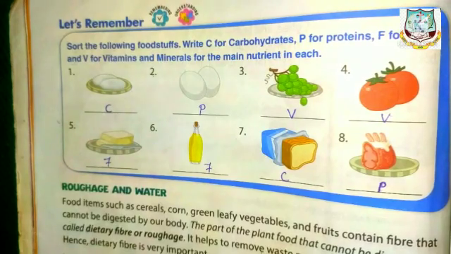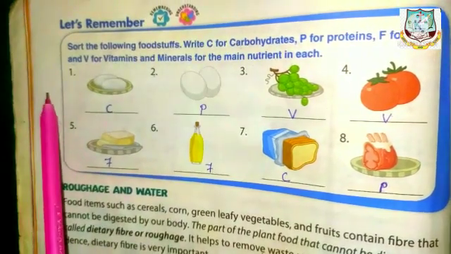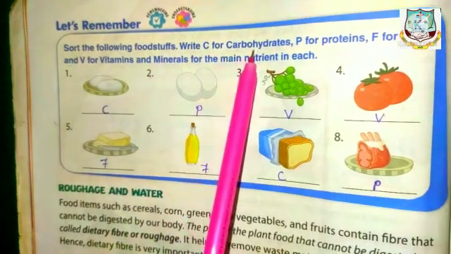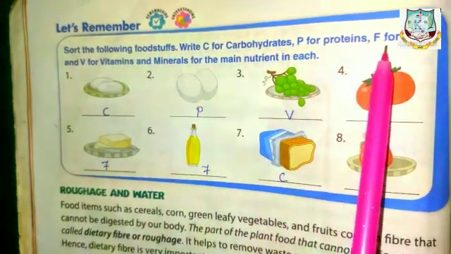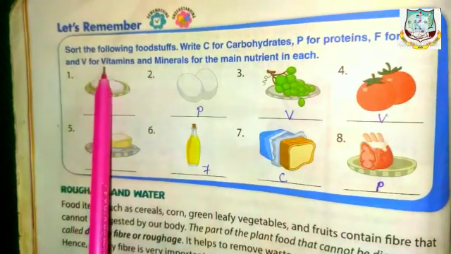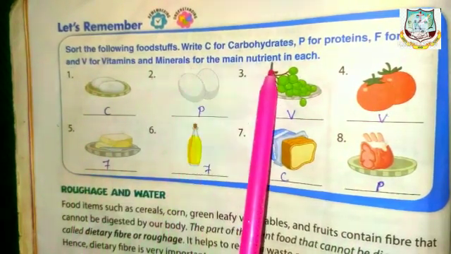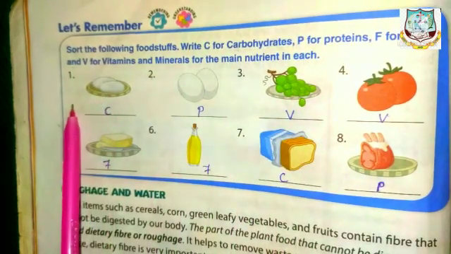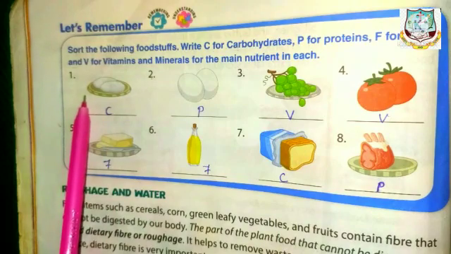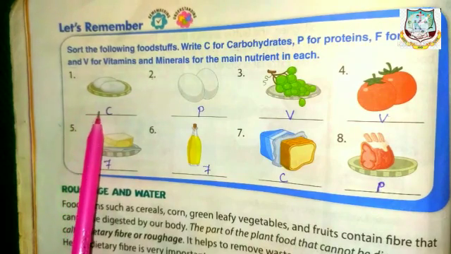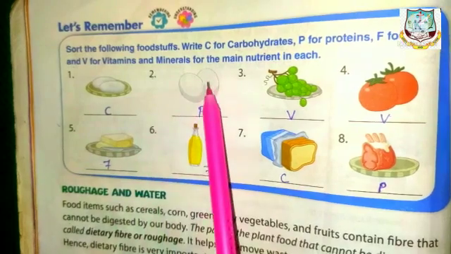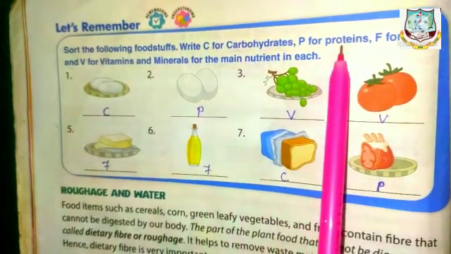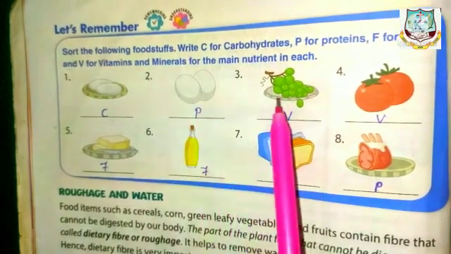Okay. Now here is an activity. Sort the following foodstuffs. Write C for carbohydrates, P for proteins, F for fats and V for vitamins and minerals for the main nutrient in each. First one, see the picture. Idli, isn't it? So answer is carbohydrate. So you can write C. Next, egg. So it is rich in protein. So you can write P.